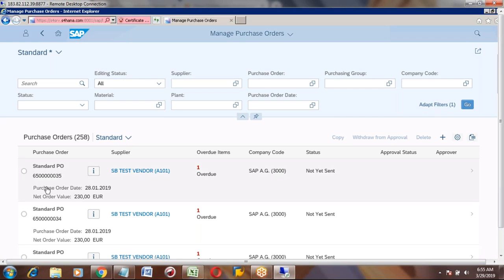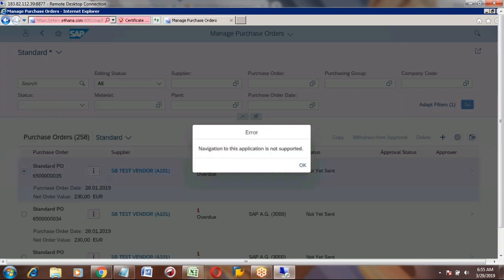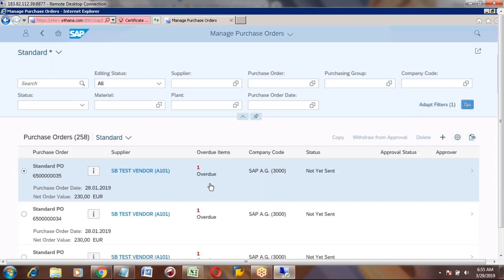So these are the purchase orders. If you want to see a particular purchase order, you can select it and click on that purchase order. It will open.